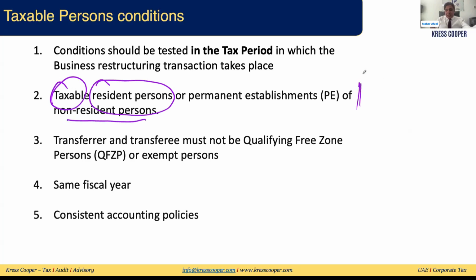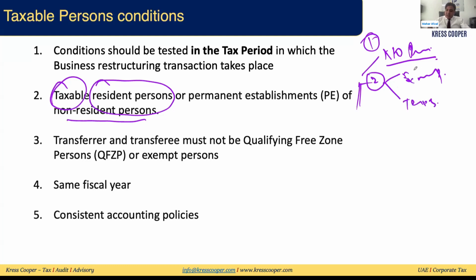So this thing is very clear. Non-resident businesses cannot enjoy the business restructuring relief. Second, the resident business can be classified into two categories: exempt businesses and taxable businesses. Exempt businesses cannot enjoy the business restructuring relief as well, because this is only applicable for taxable persons. The business restructuring relief is only for taxable persons.